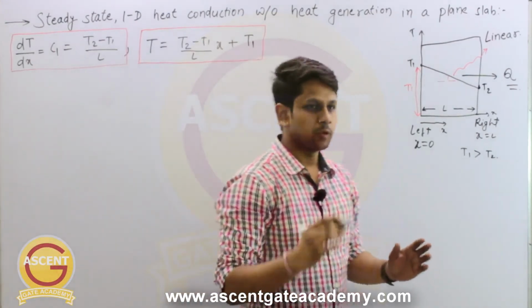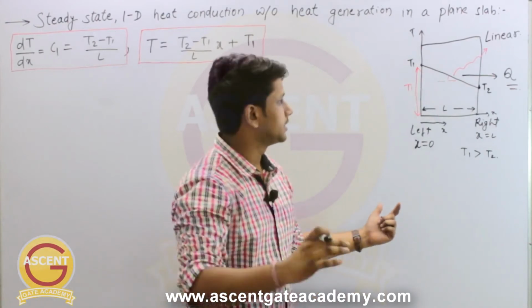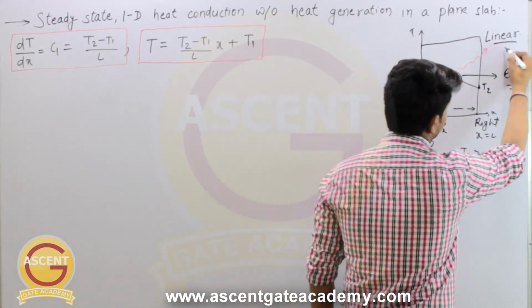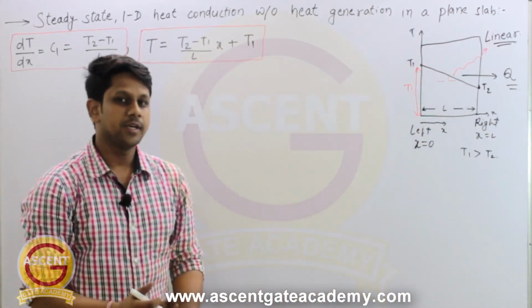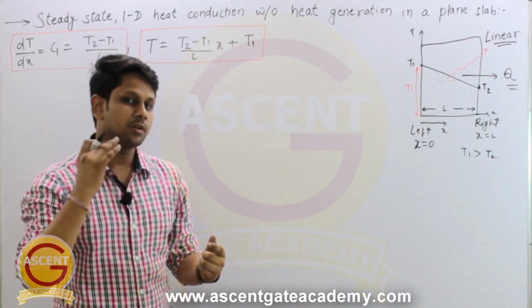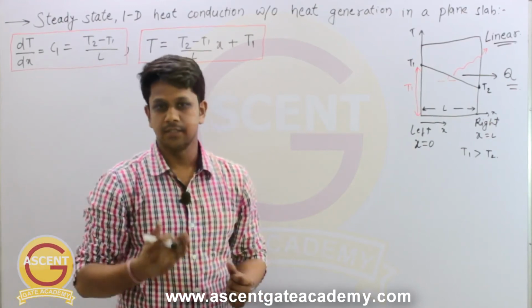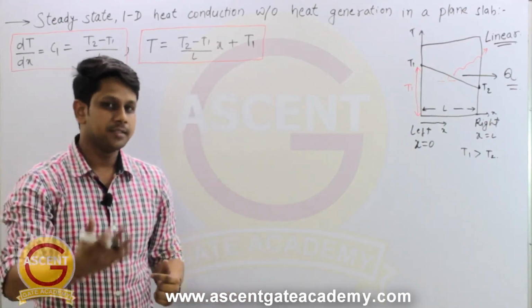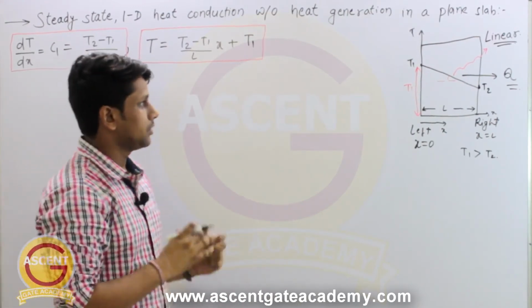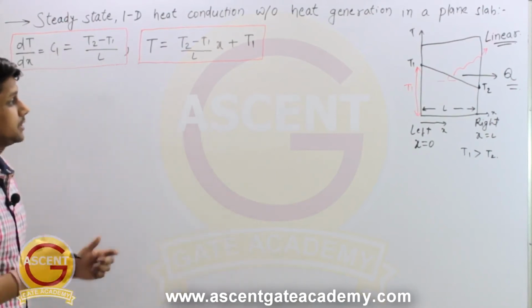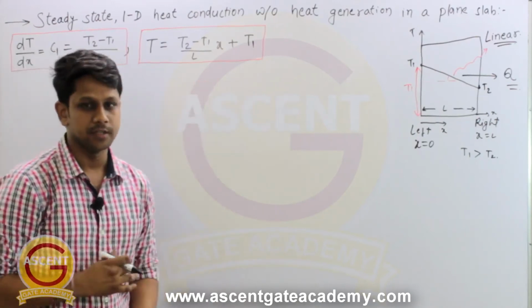Remember, this is a very important point, that the temperature variation in plane slabs when there is no heat generation is linear. If you remember, in the last problem we solved there was some heat generation, that's why the temperature profile in that question was not linear. When we start heat conduction with heat generation, we will discuss in detail how the temperature varies in that case. So for now you have to remember, when there is heat transfer through a plane slab and there is no heat generation, the temperature profile is going to be linear.